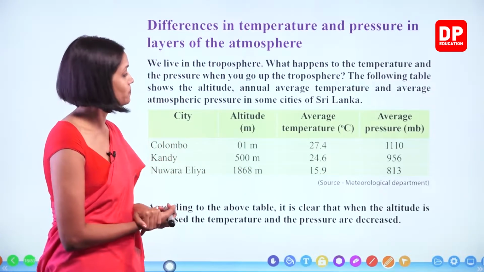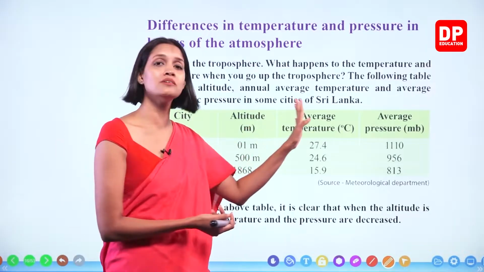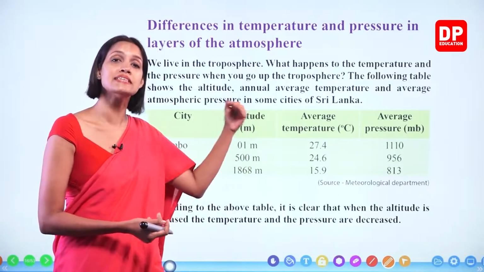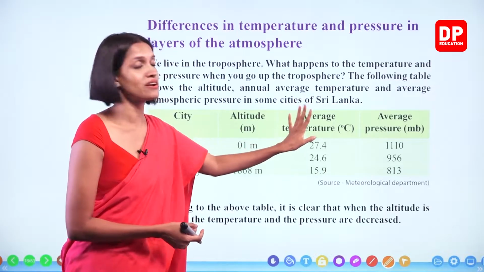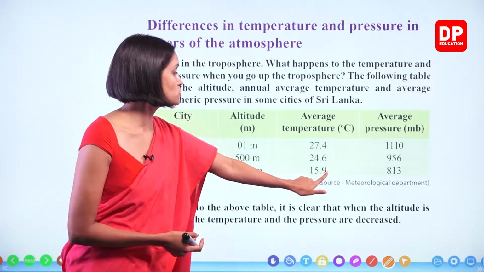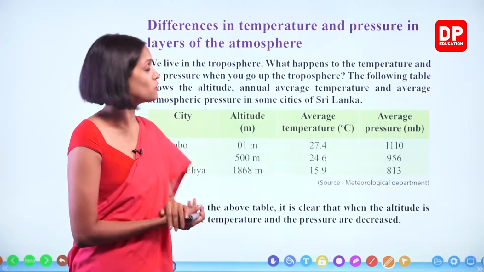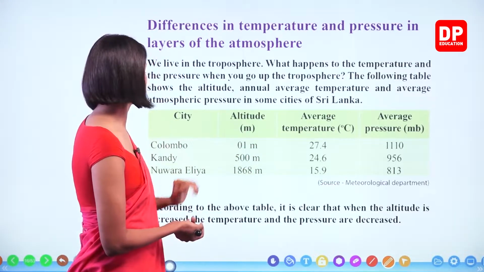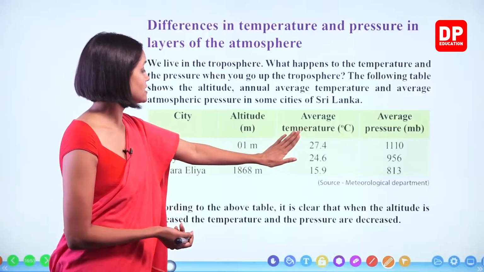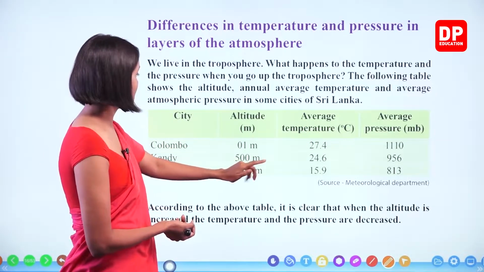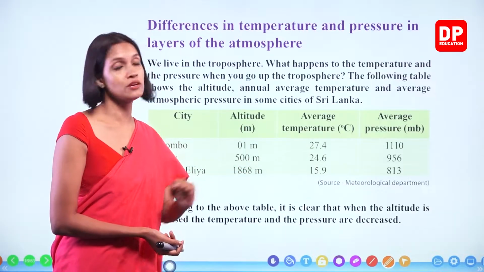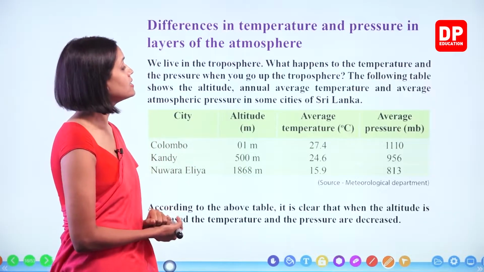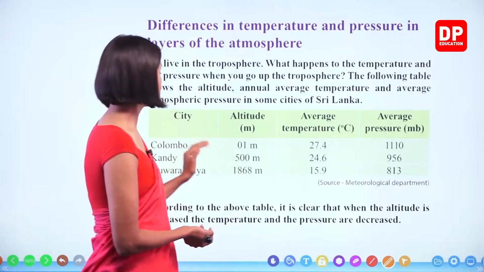Average temperature. Okay, remember that temperature and pressure change on a daily basis. This is the average value given here according to the meteorological department. So the average temperature in Colombo is about 27.4, in Kandy about 24.6, and in Nuwara Eliya about 15.9. Okay, so now the average pressure.